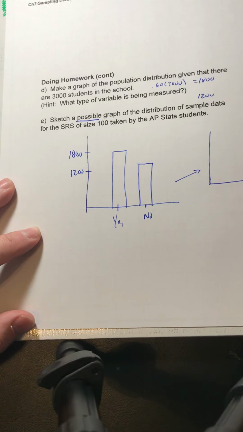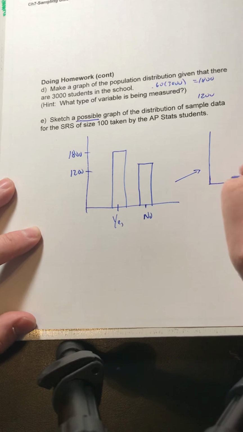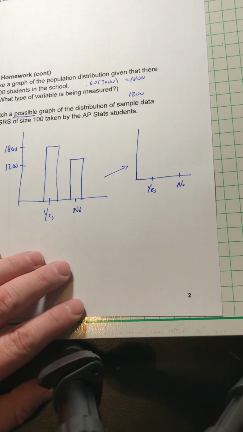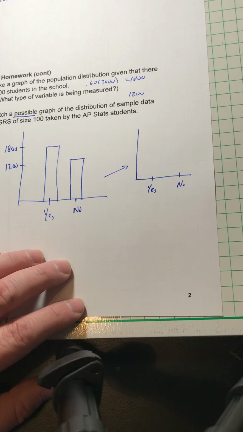again, we're going to have a bar graph. It's categorical data still, so we're going to have some group that said yes, some group that said no. How many said yes? You pick. It's a possible graph of the sample data. So looking back at our distribution, though, any reasonable value between 0.5 and, say, 0.7 makes sense.